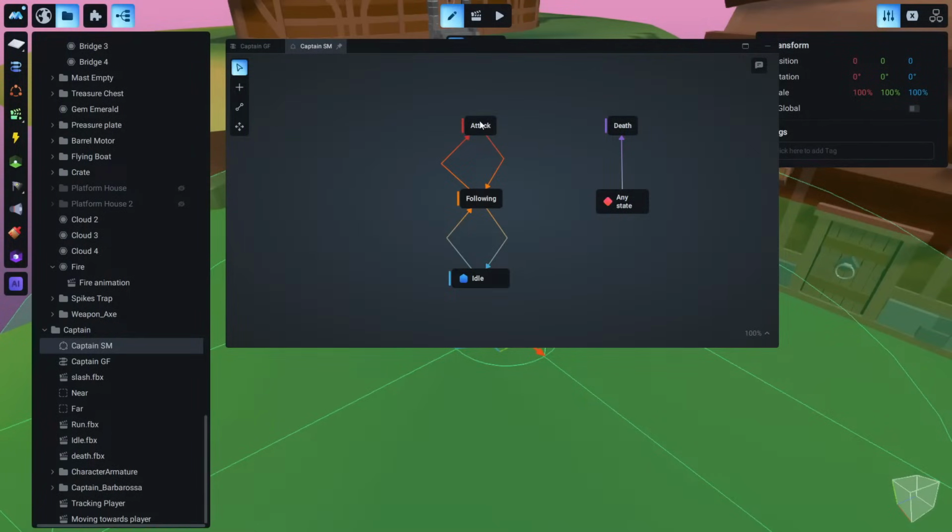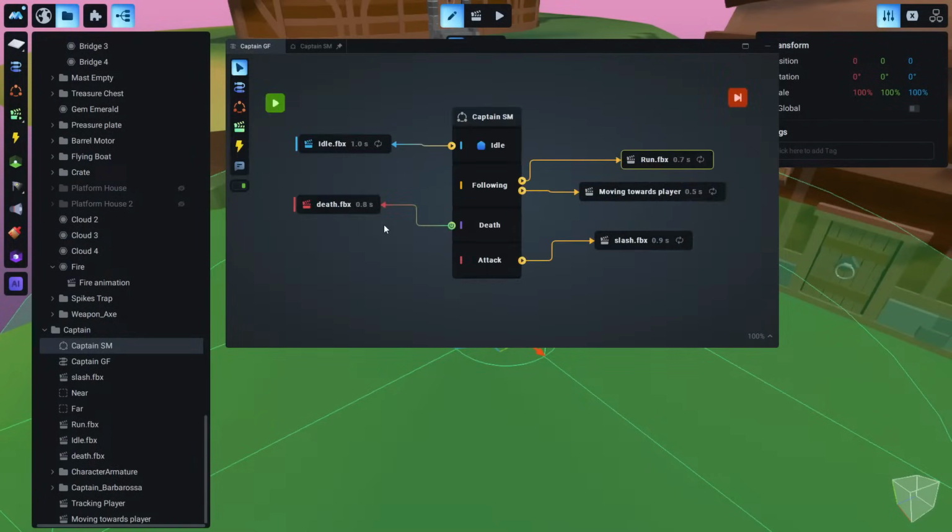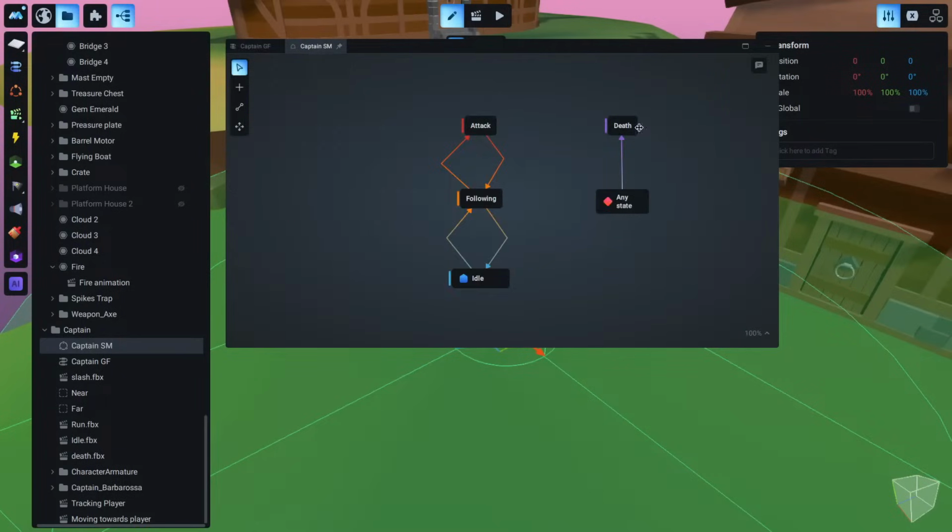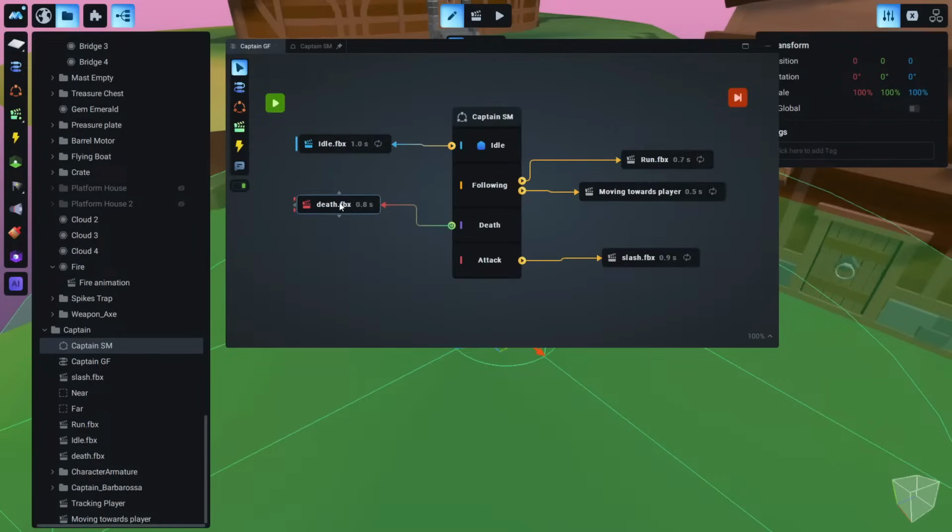And when the character attacks, this animation will play in loop, and the character will keep attacking until the game jumps out of this state. And if the character dies, because it's not looping, we just need to start this animation and play it once, then the game will enable this death animation.